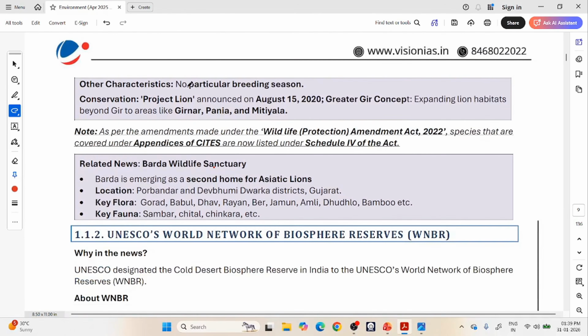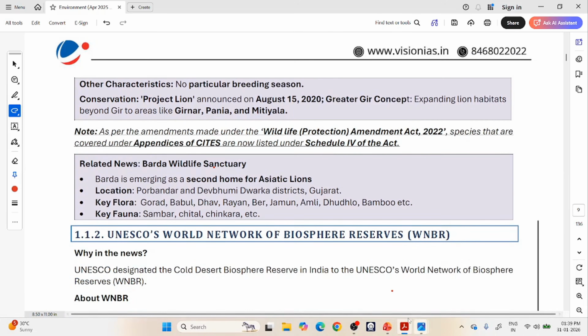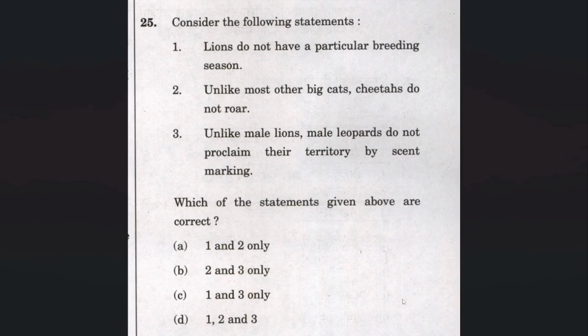Other characteristics: no particular breeding season. It is already given in a previous year question, so I think they are repeating it. So lions do not have a particular breeding season. So it might be true.